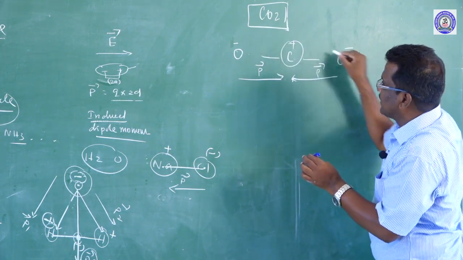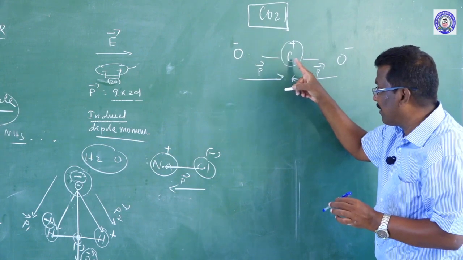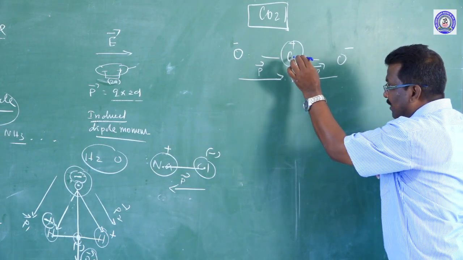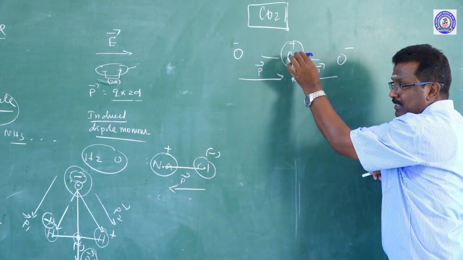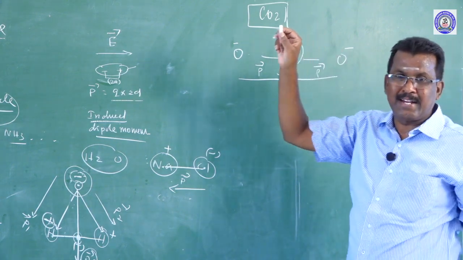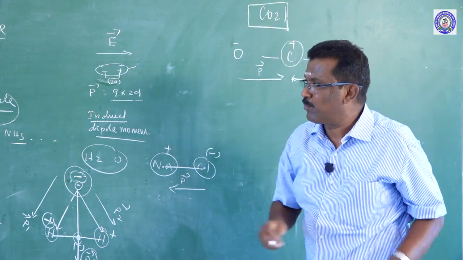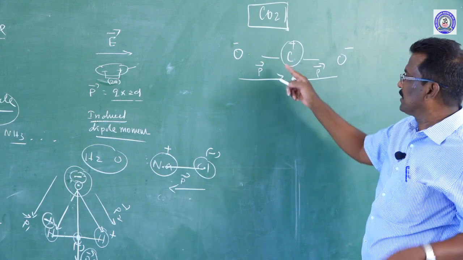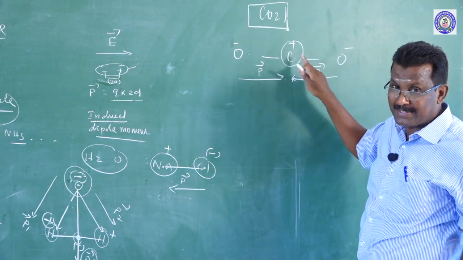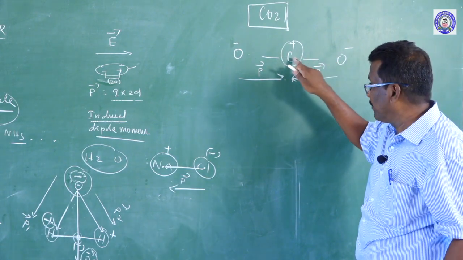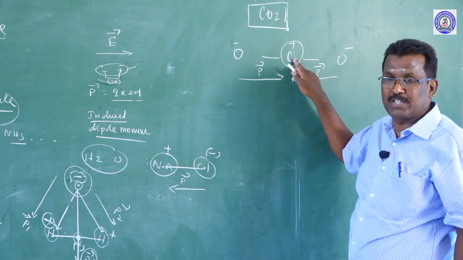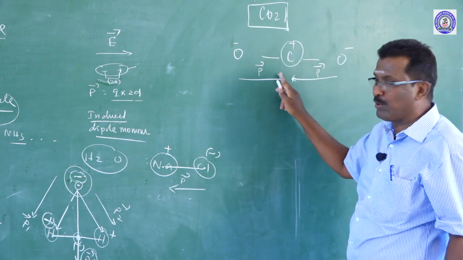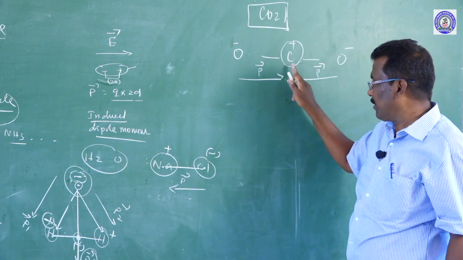So the centers of mass of both oxygen and carbon act at only the one particular point. That is why carbon dioxide comes in the category of non-polar molecules. So the center of mass of positive charge exactly coincides with the center of mass of negative charge, and so it does not produce a permanent dipole moment.